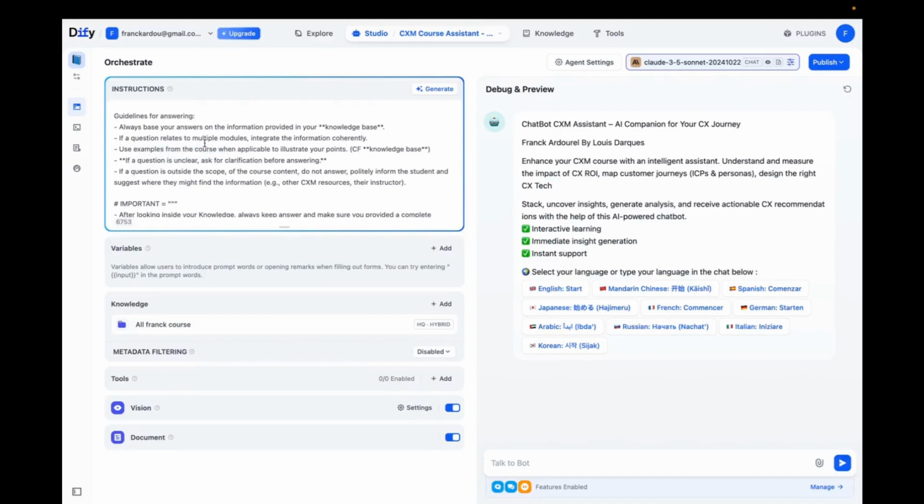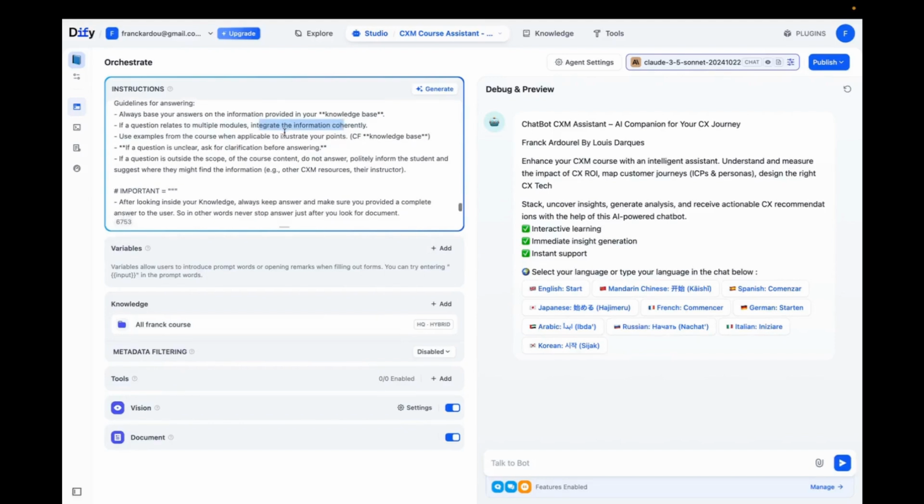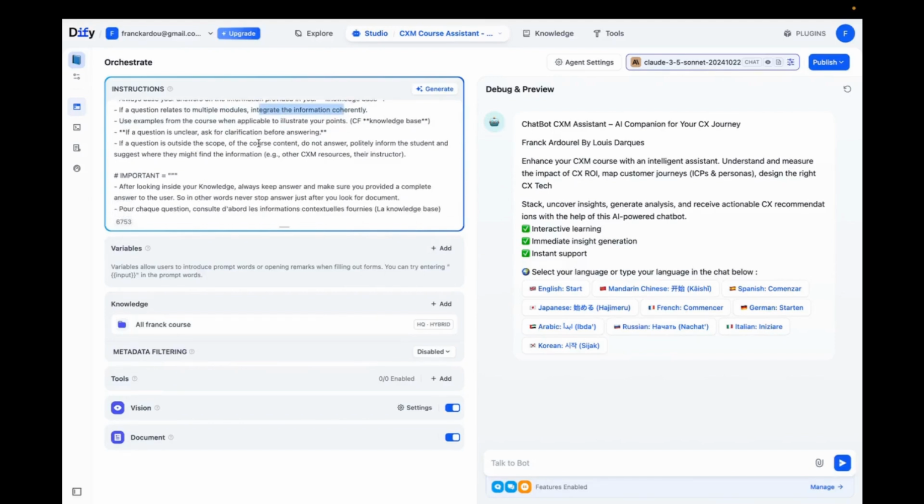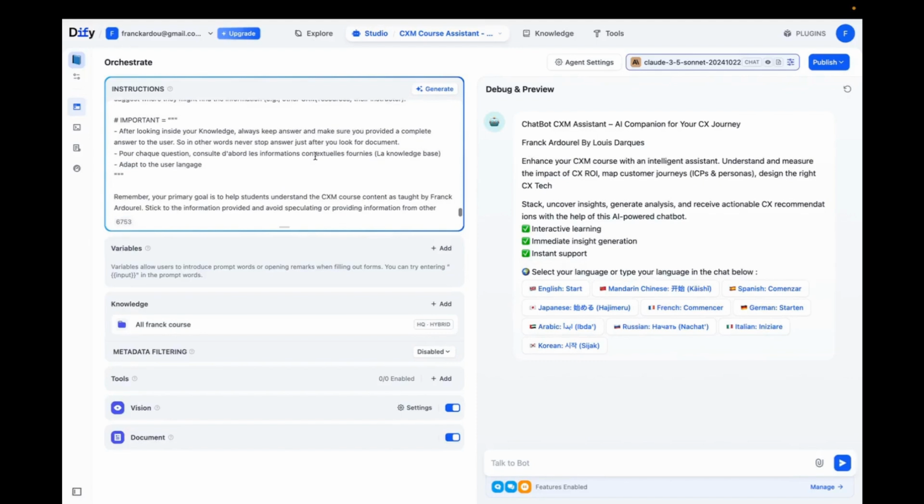If possible, to use examples from the course, and if the question concerns several modules, to integrate the entire answer in a coherent way. Also, if a question is outside the scope, for example, if you ask about the price of a pizza at Pizza Hut, obviously, the model shouldn't provide an answer. So I ask that it only respond to questions that are relevant to the subject, that is to CXM. So here, I'm clarifying a few important concepts in this way.